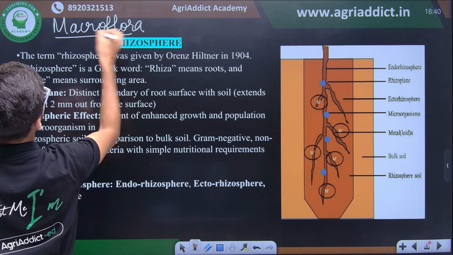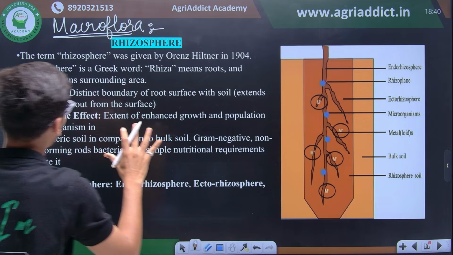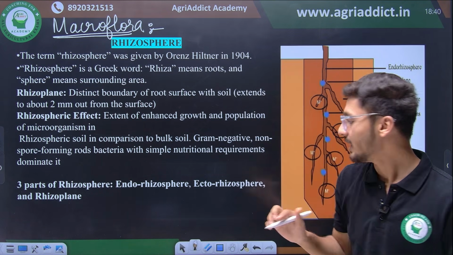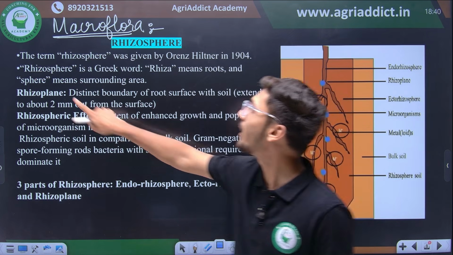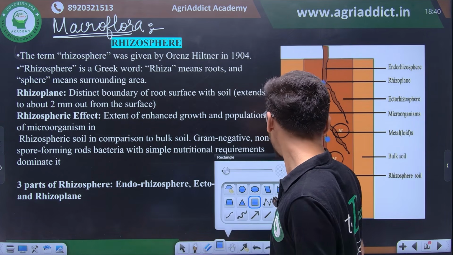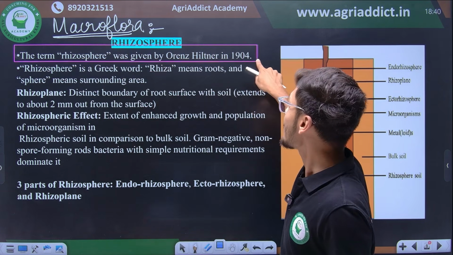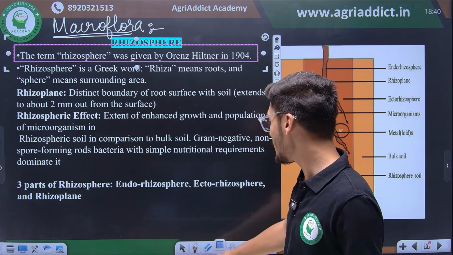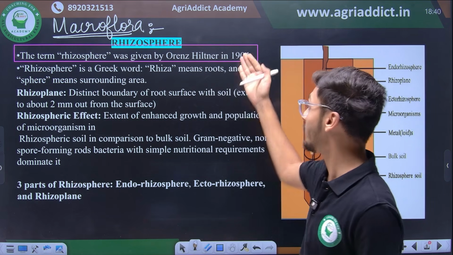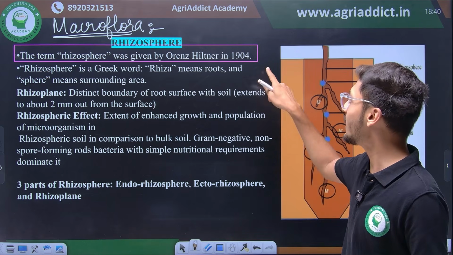Since direct questions are seen many times from this rhizosphere portion, the term rhizosphere was given by Hiltner. This is a very common objective, very commonly observed in soil science based examinations. The term rhizosphere was coined by Lorenz Hiltner in the year 1904.